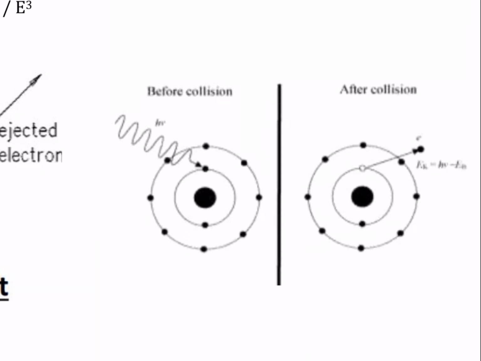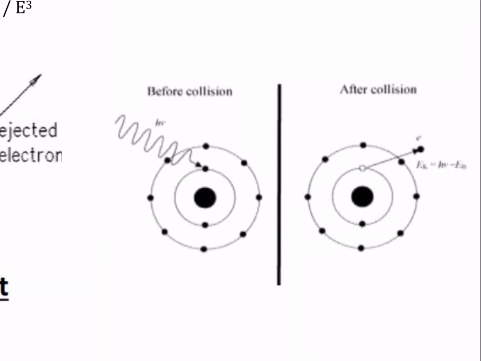The first step: the incident photon, hν like in this picture, comes to an atom and goes to the innermost shell and the innermost electron. This interaction is called a collision interaction.